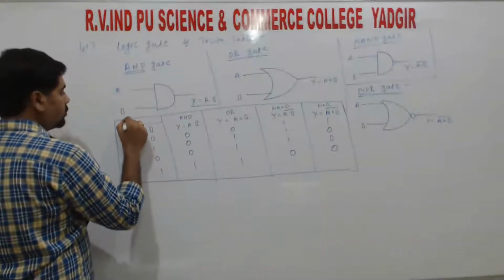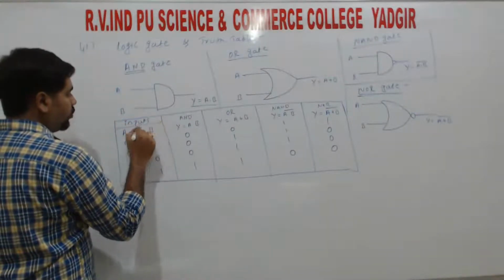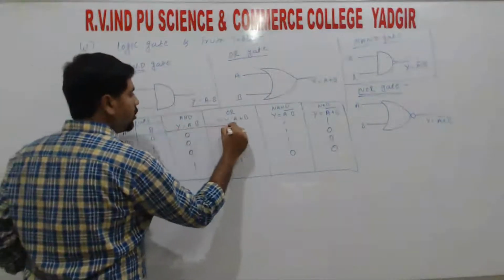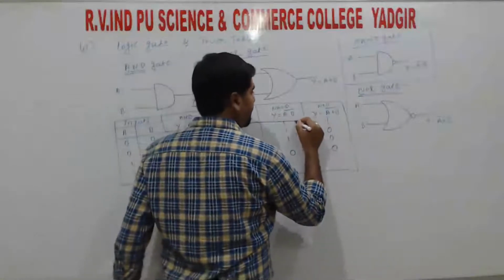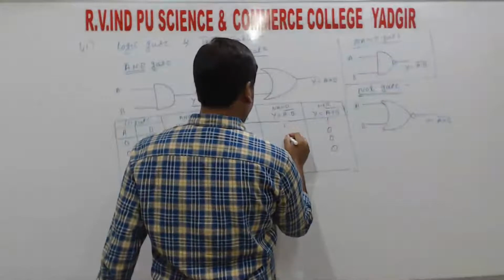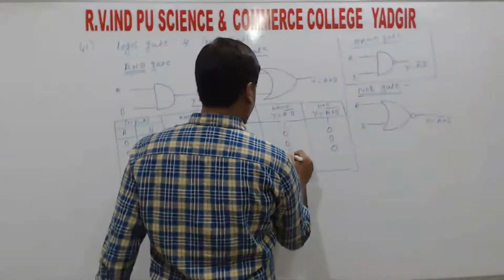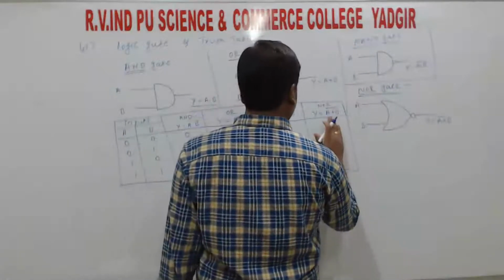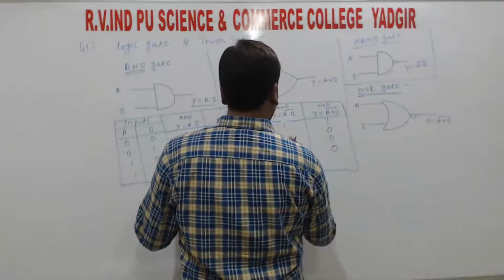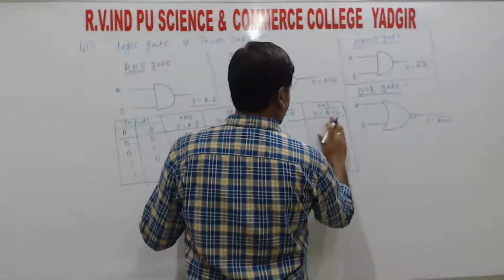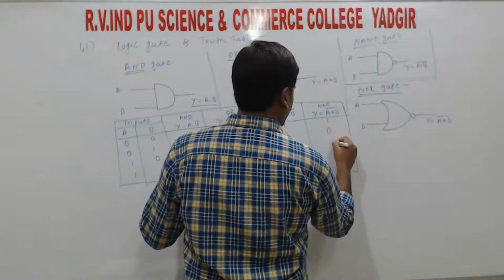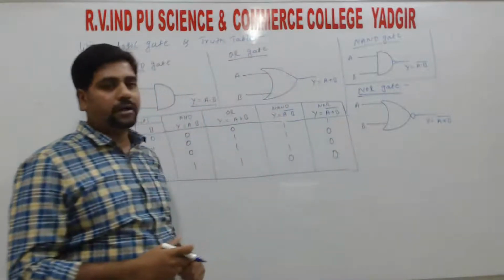These two are the inputs, and these two are the outputs.